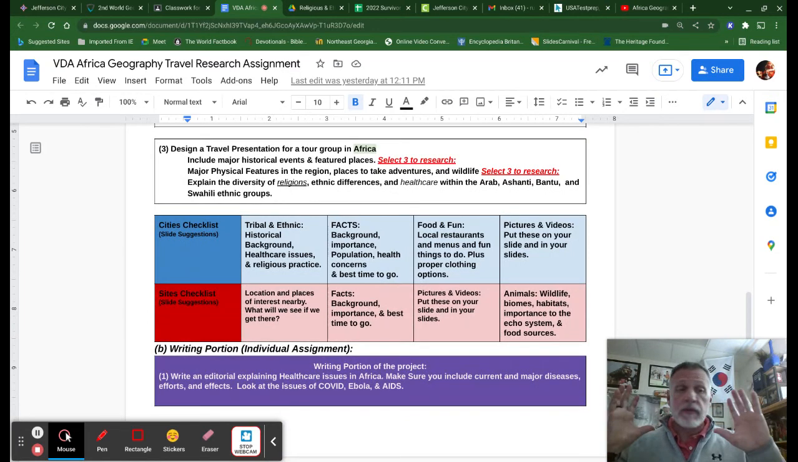Now, as bold as I can be here, here are your slide plans. If you're going to go in your slides, here it is right here. Notice this. First of all, tribal and ethnic groups. I see 3 slides here because you're talking about Arabs, Ashanti, Bantu, and Swahili. You can do those in 3 slides. All right, you might need 4. I don't know.